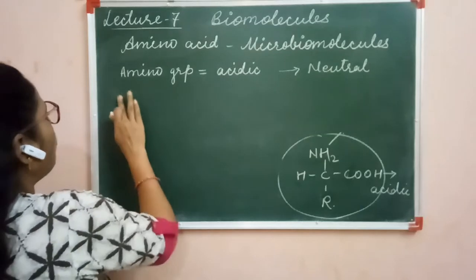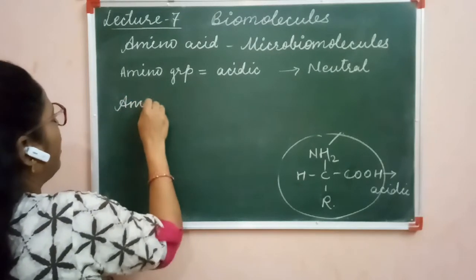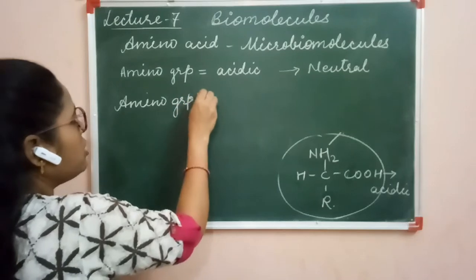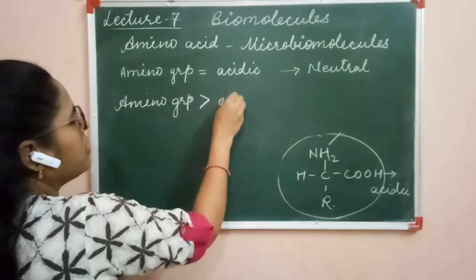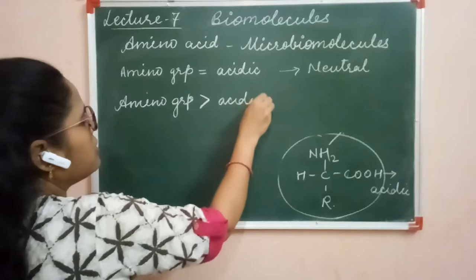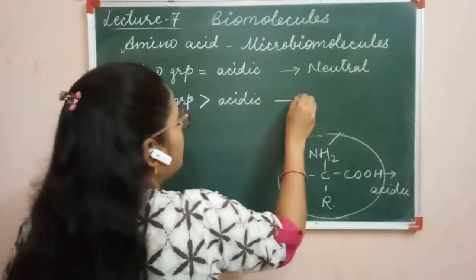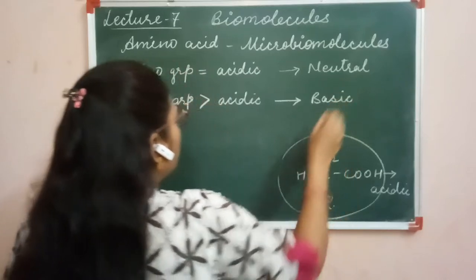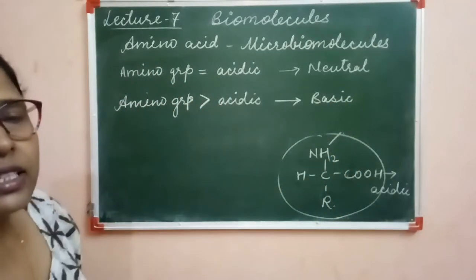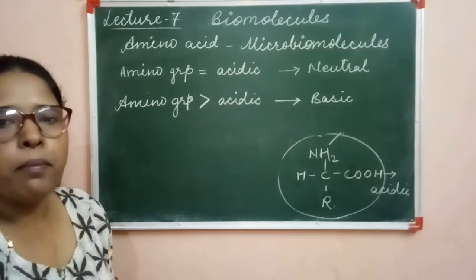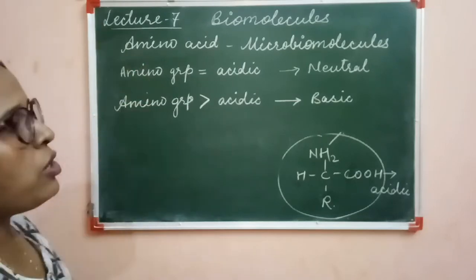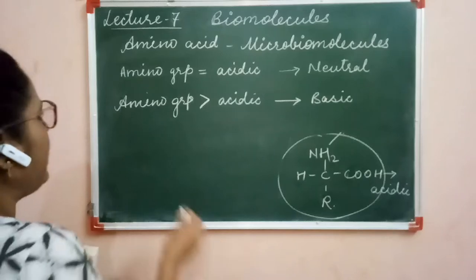If the amount of amino group is more than the acidic group, then the amino acid is basic in nature, because the basic group, that is the amino group, is more in number and the acidic group is less in number. This type of amino acid is called basic in nature.